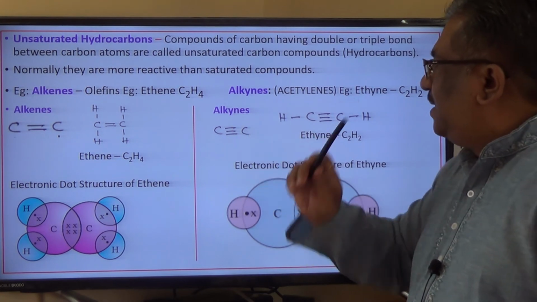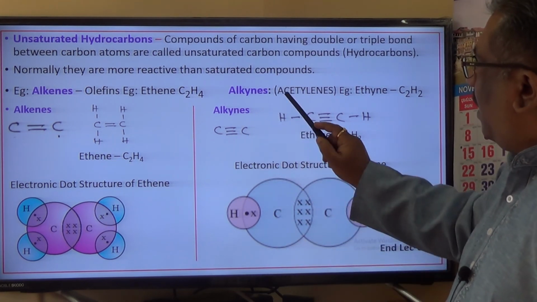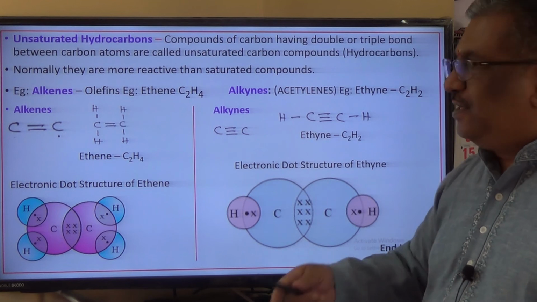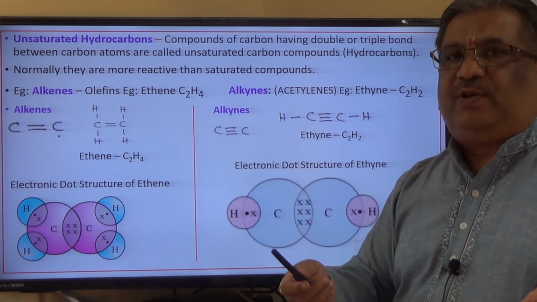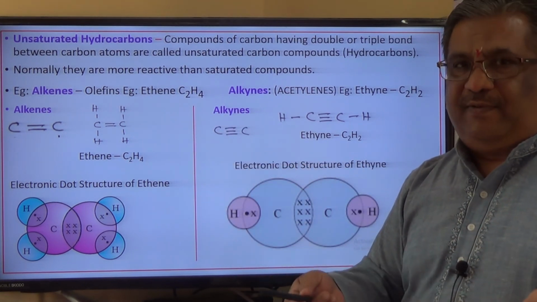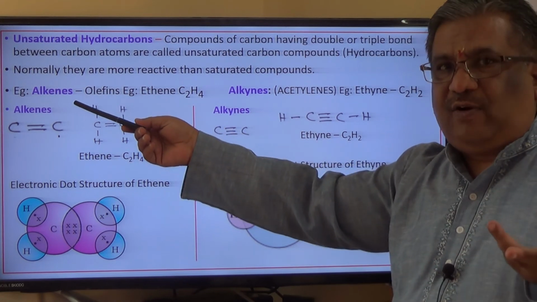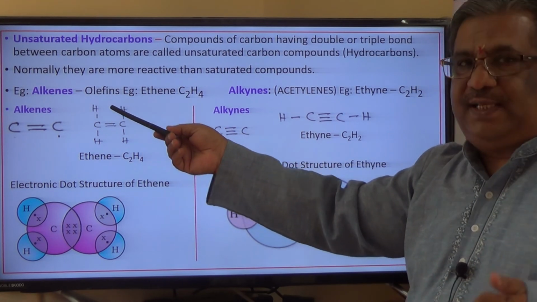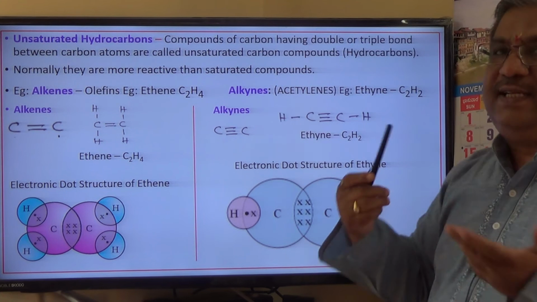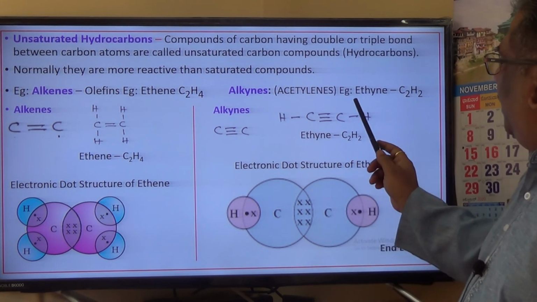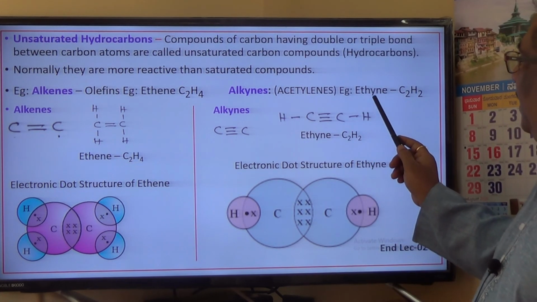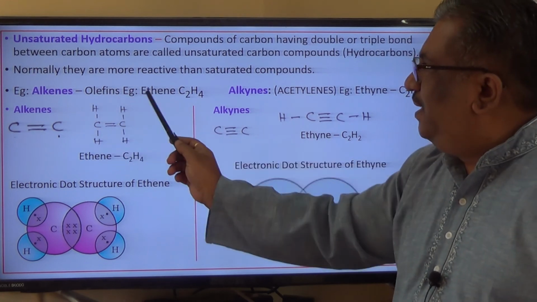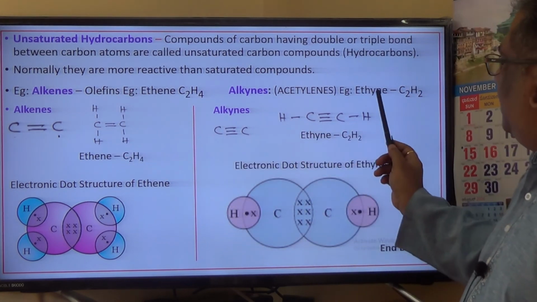Now, what is the example for alkynes, which are also called acetylenes? In general, like saturated hydrocarbons are called paraffins, alkanes are called paraffins, alkenes are called olefins, similarly, alkynes are called acetylenes. Okay. Example is ethyne here. Here it is ethene. Here it is ethyne.